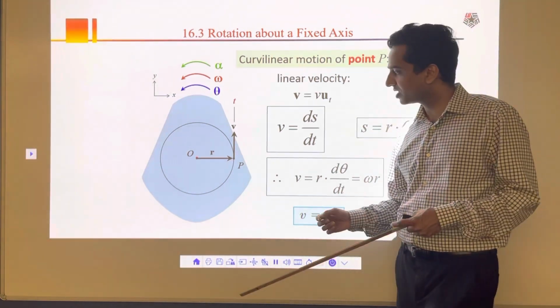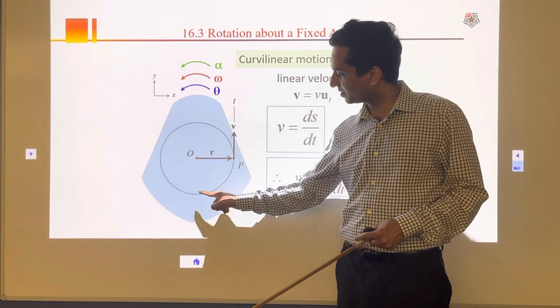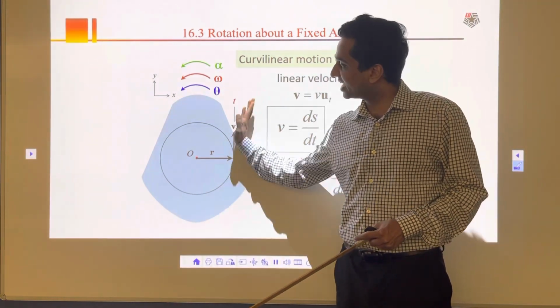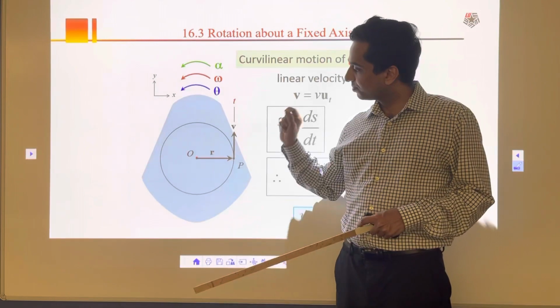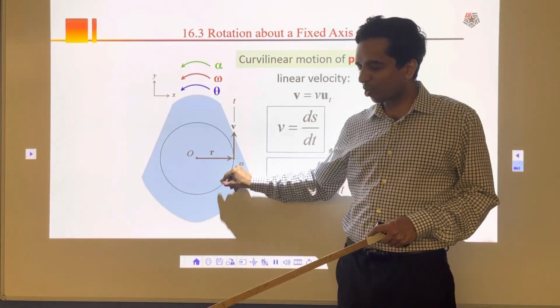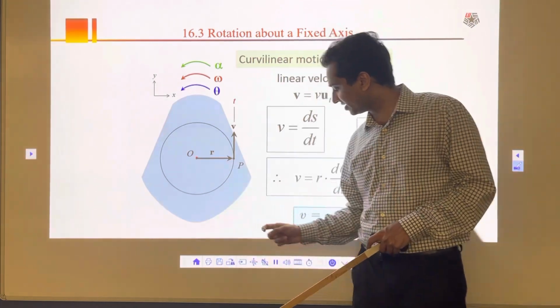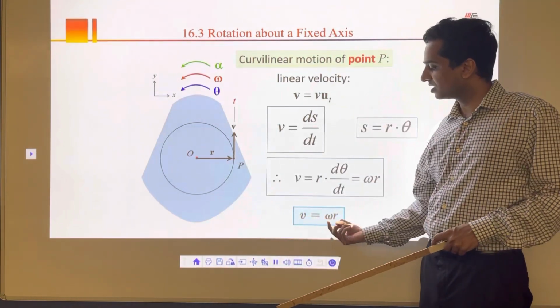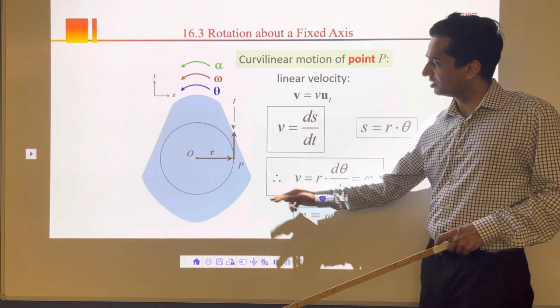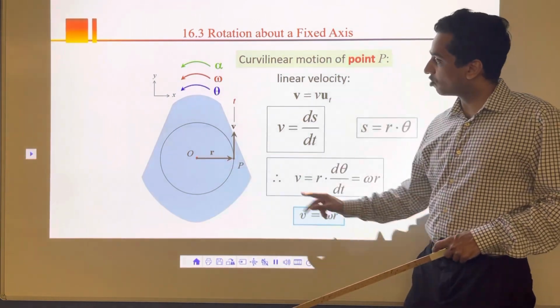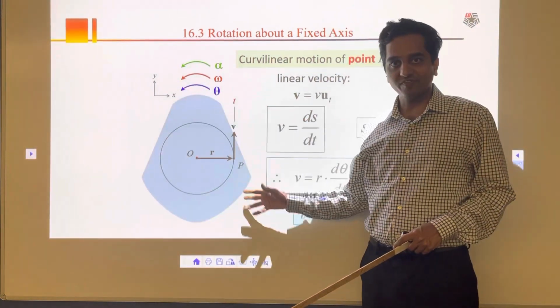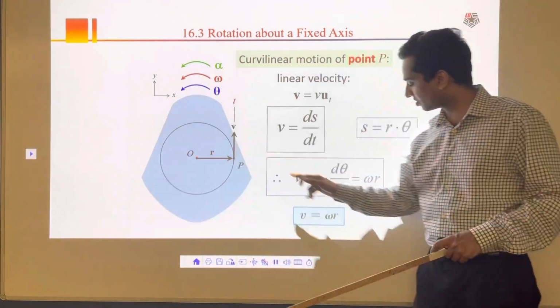What does it mean? If I take point P here, anywhere, if the entire body is rotating, the linear velocity of that particular point in meters per second I can calculate using this formula: v is equal to omega r. Linear velocity, where omega is the rotational speed of the entire body, times r.